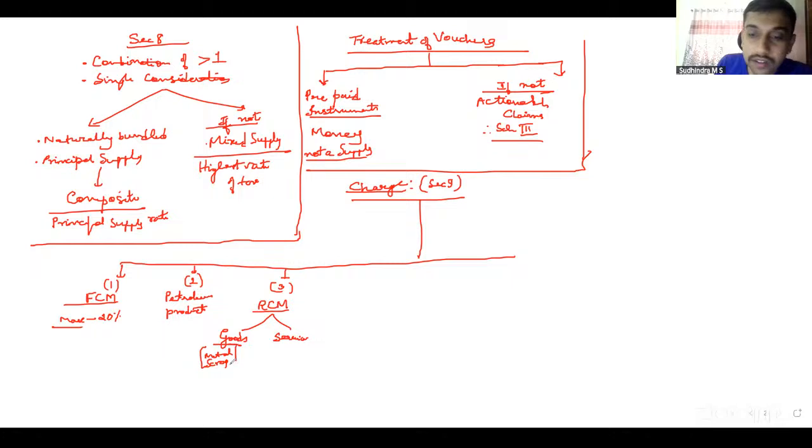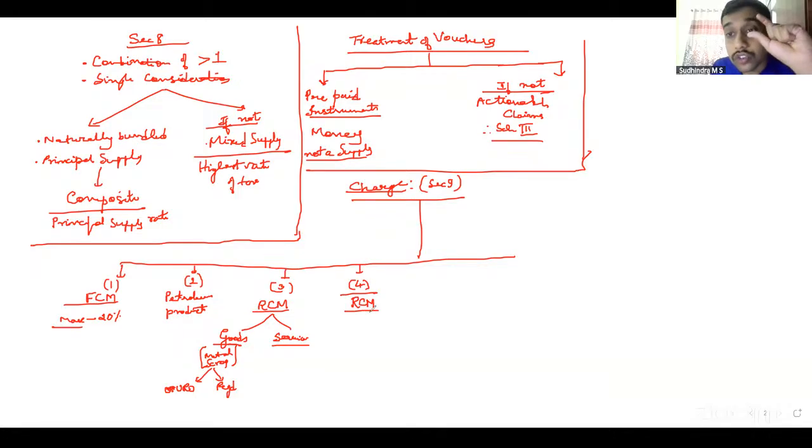Since it's a reasonably new provision, if the supplier of metal scrap is unregistered and the recipient is registered, then it comes under RCM. With regard to services, there are multiple entries in that notification which are important for us, which we'll look into. 9(4) talks about RCM again.